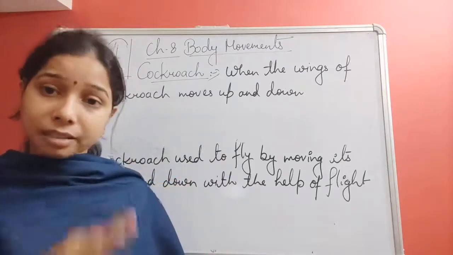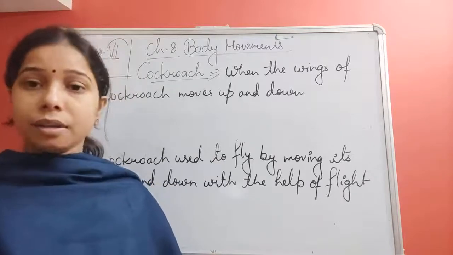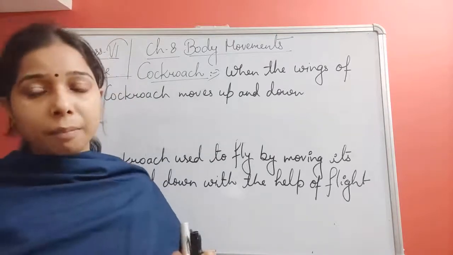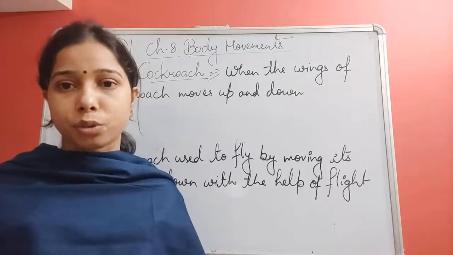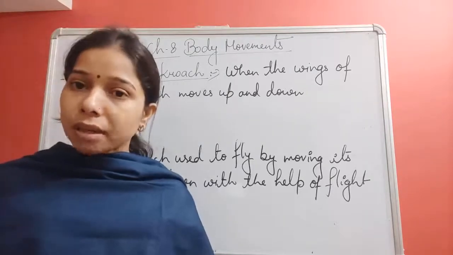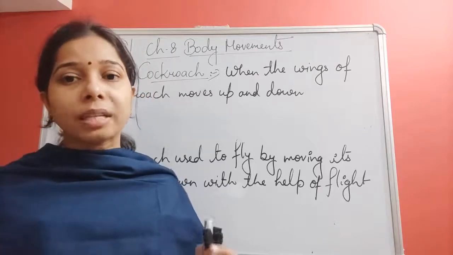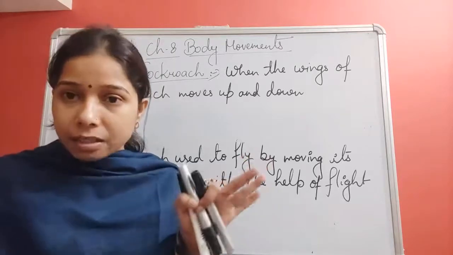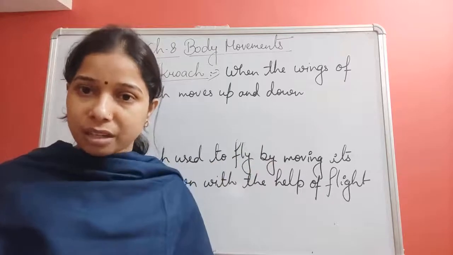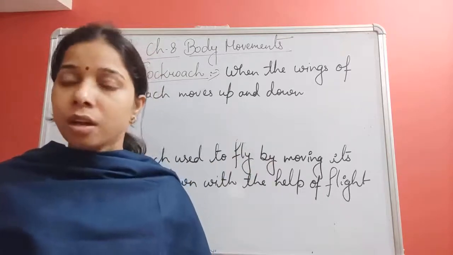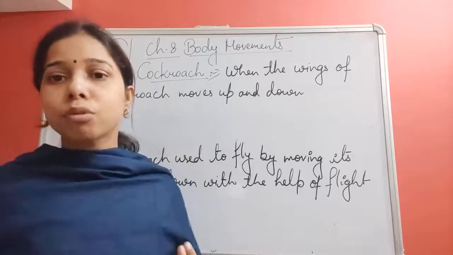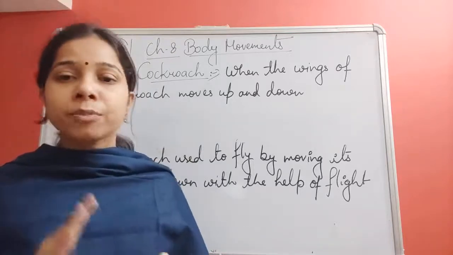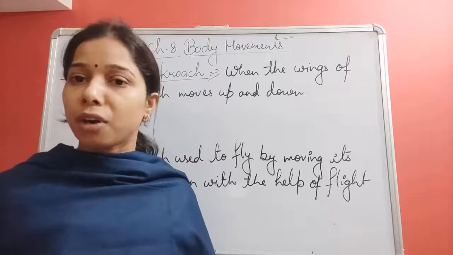That is known as the downstroke. And when it flies up, spreading the wings in the upward direction, that is the upstroke. In the upstroke it opens the wings upward, but the downstroke pushes the air downward, which lifts the body upward, and it also moves the air backward, which pushes the body forward.